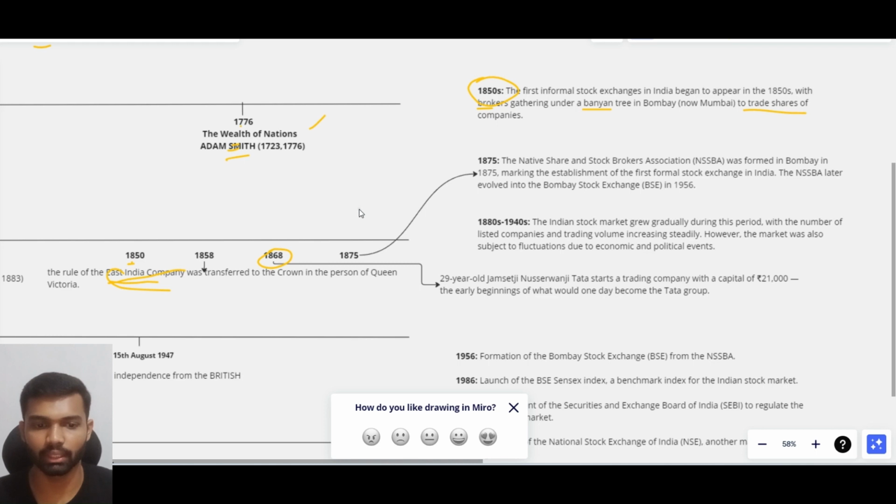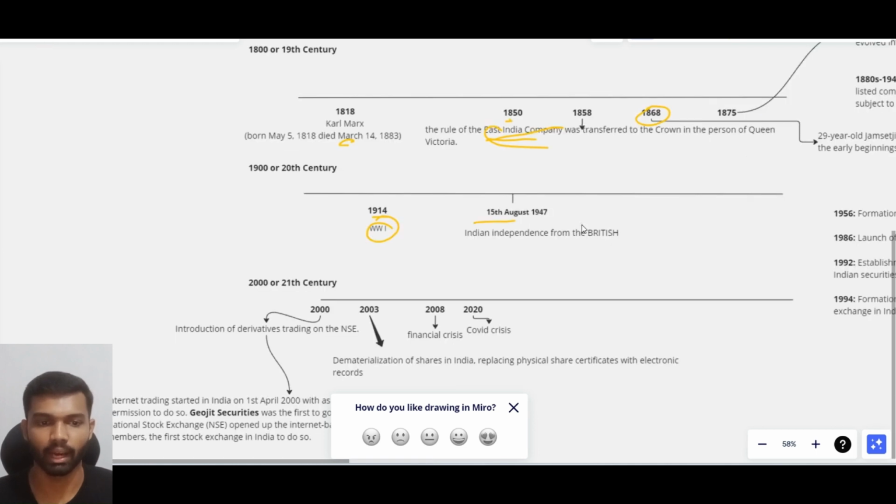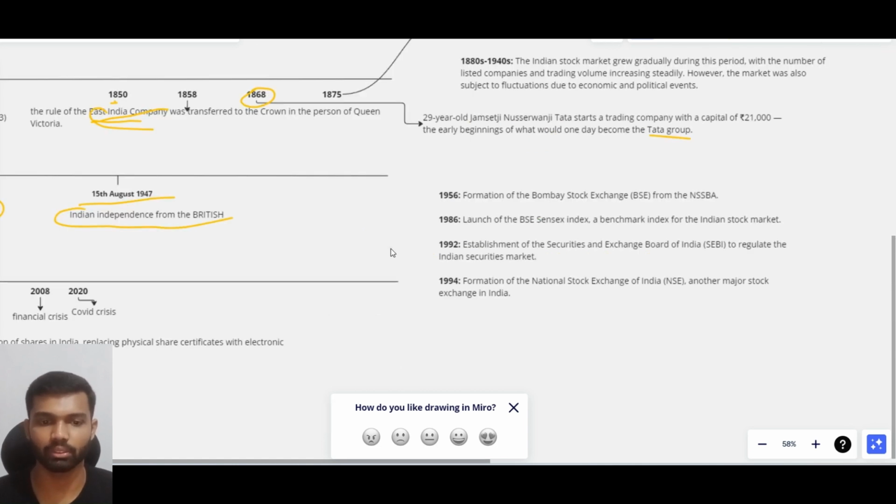In 1868, the 20-year-old Jamshedji Tata started a trading company with a capital of 21,000, which we now know as the Tata Group. In 1947, British rule came to an end and India got independence. In the 20th century, the major developments in the Indian stock market were that the BSE was formed in 1956, and in 1986 the BSE launched an index called Sensex.